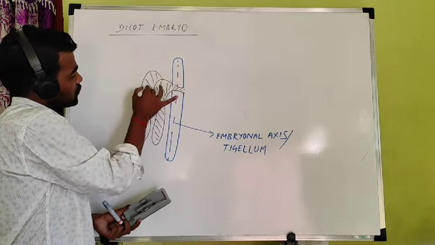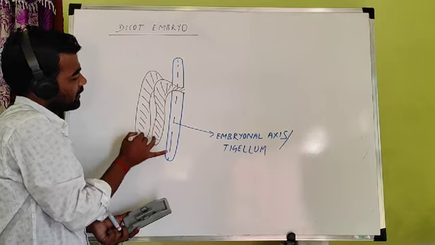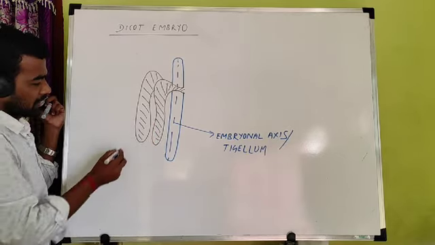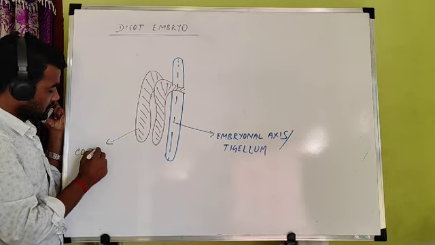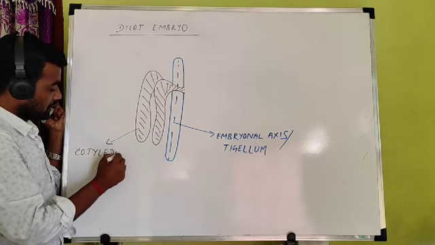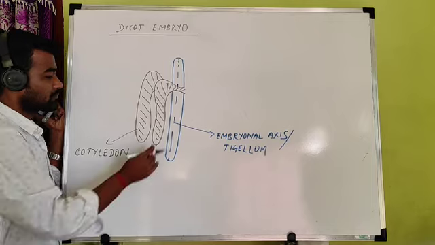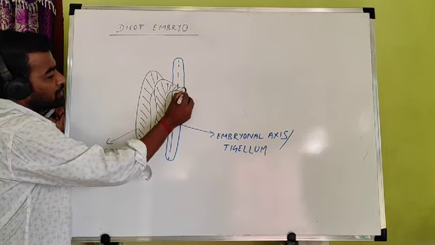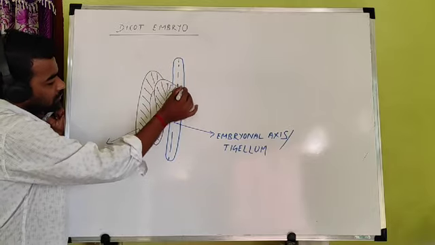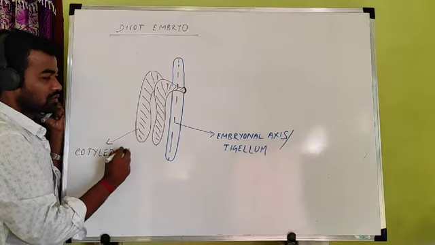Two leaf-like structures arise, just like in a plant leaf. These leaf-like structures are known as cotyledons. What are they called? Cotyledons. The cotyledons are the leaf-like structures that arise from the embryonal axis from one point. This is the point on the embryonal axis from which these leaf-like structures arise,